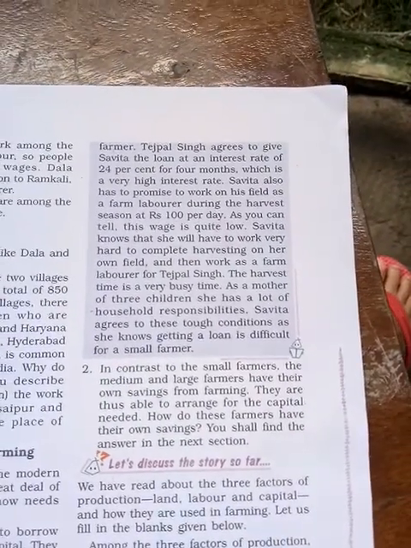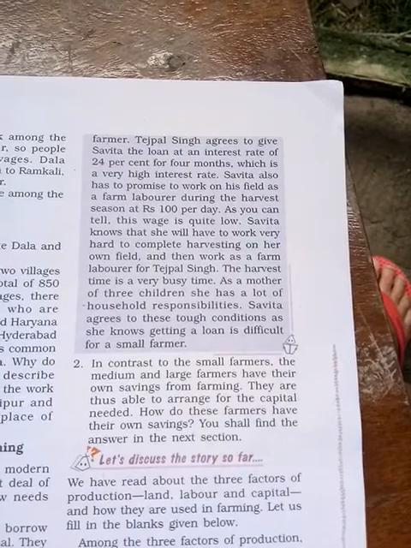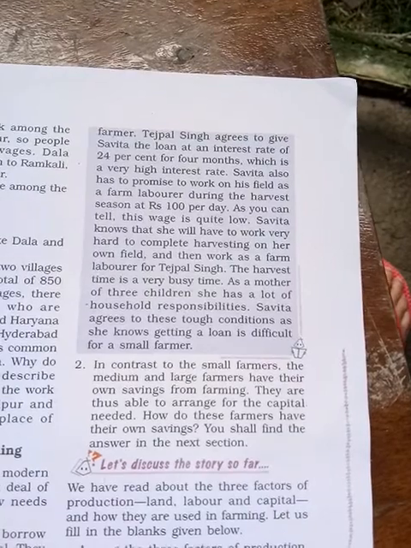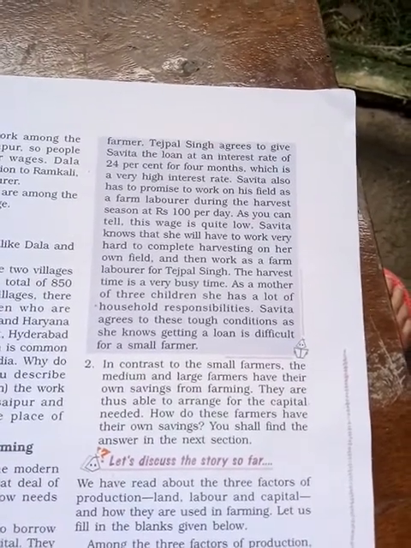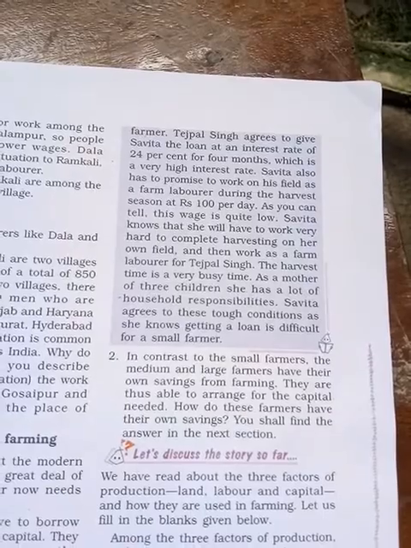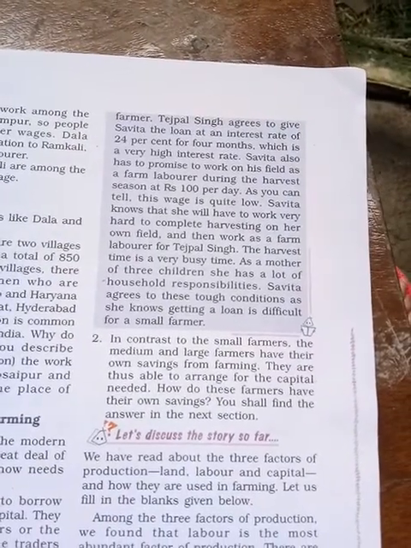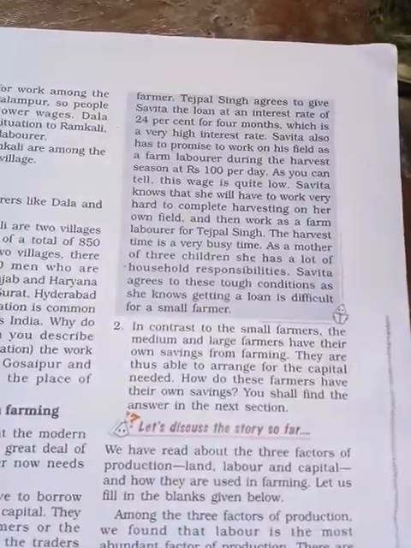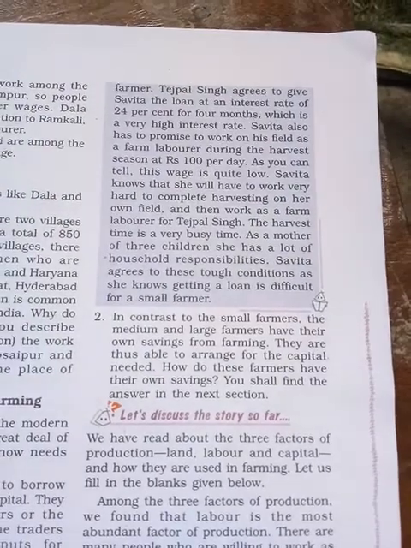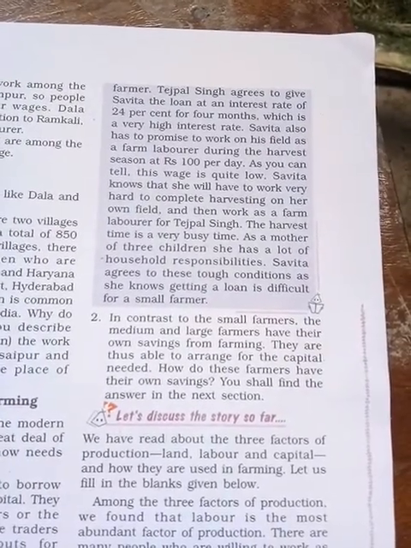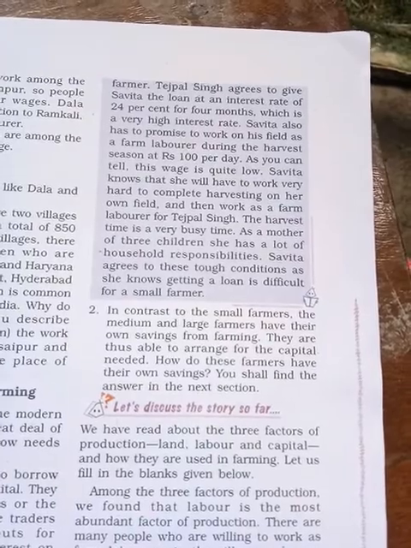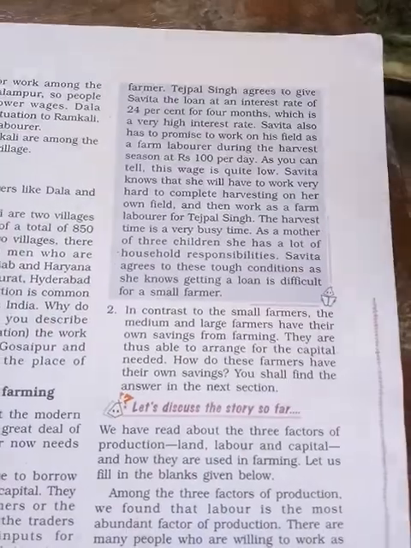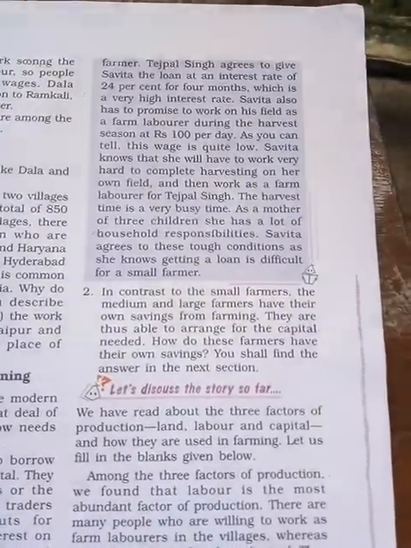And Savita is ready to work. She has promised that she will work on Raspal Singh's farm, and she will get only 100 rupees as daily wages. That was the condition. Even so, she has to look after her family, and it is a very hard time, but she has to do all of those things.